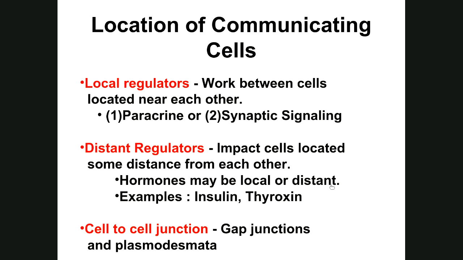Types of communicating. I've got three of them here. Local regulators. It says they work between cells located near each other. That's true. Paracrine, you have paracrine factors, which will only affect the cells in the general area.